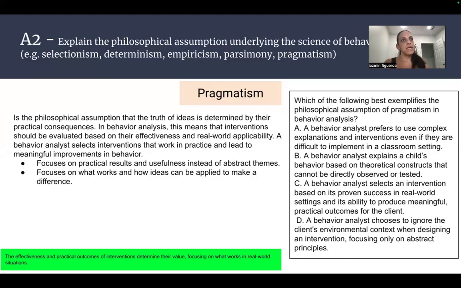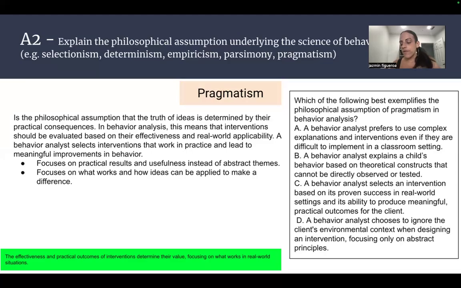A question we may see similar to this on the BCBA exam for pragmatism is, which of the following best exemplifies the philosophical assumption of pragmatism in behavior analysis? A, a behavior analyst prefers to use complex explanations and interventions even if they are difficult to implement in a classroom setting. B, a behavior analyst explains a child's behavior based on a theoretical construct that cannot directly be observed or tested. C, a behavior analyst selects an intervention based on its proven success in real-world settings and its ability to produce meaningful practical outcomes for the client. Or D, a behavior analyst chooses to ignore the client's environmental context when designing an intervention and focuses on only an abstract